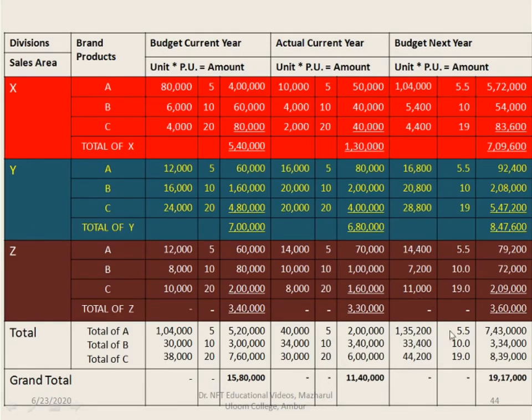The price is common, 5.5, 10, and 19. Just mentioned here. 1,35,200 into 5.5 is 7,43,000. 33,400 into 10 is 3,34,000, and 44,200 into 19 is 8,39,000. Add up together, you get 19,17,000.